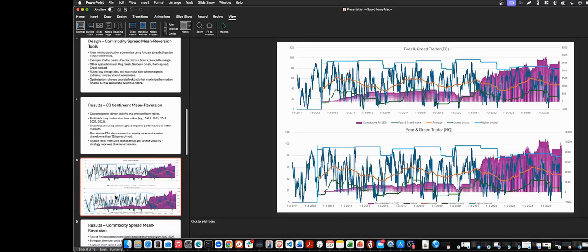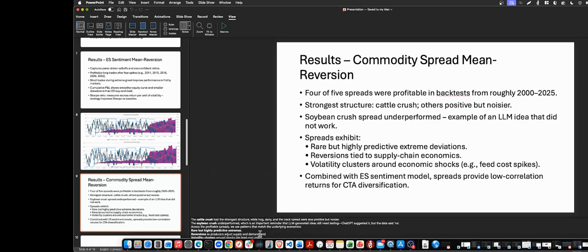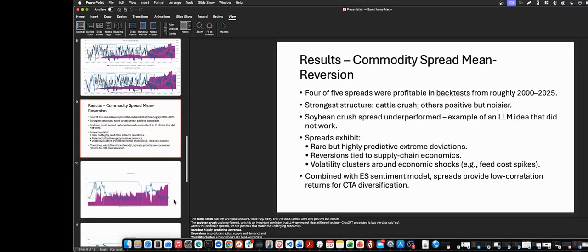So it worked pretty well. Then we tested the spreads from 2000 to 2025, and unfortunately, not all five spreads worked. The cattle crush had the strongest structure, and the hog, dairy, and crack spreads were positive but noisier. Yep, soybean crush was pretty bad. As they say with LLMs, they can produce something, but we've got to validate it.